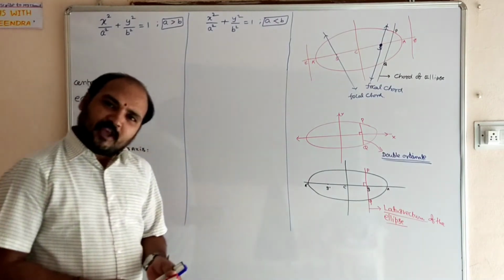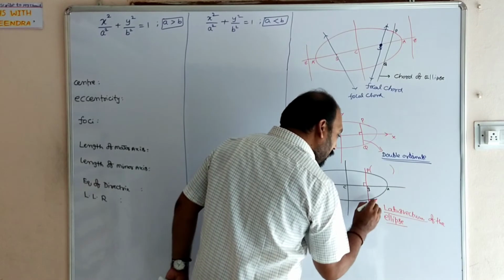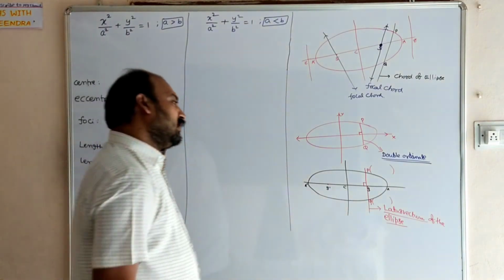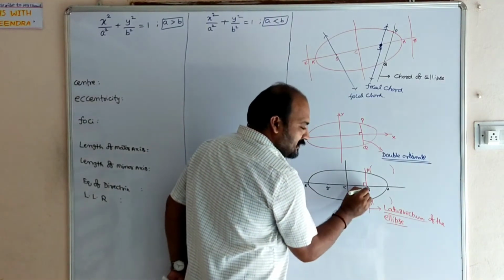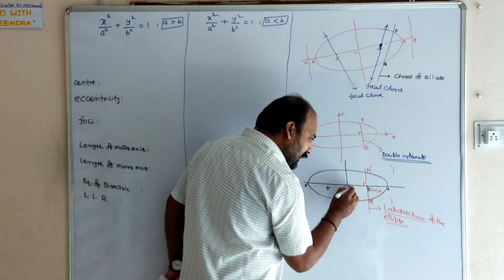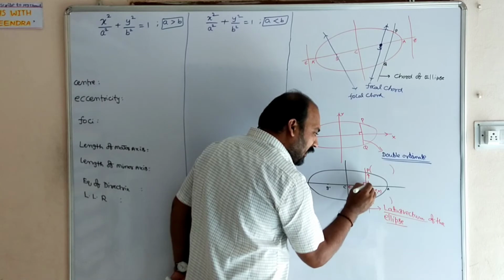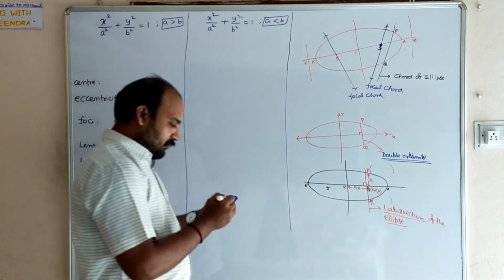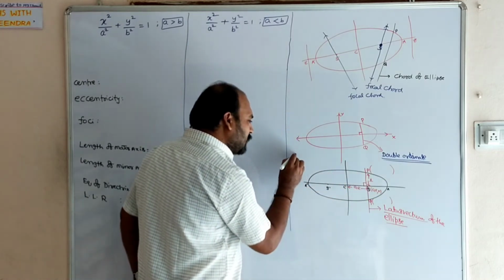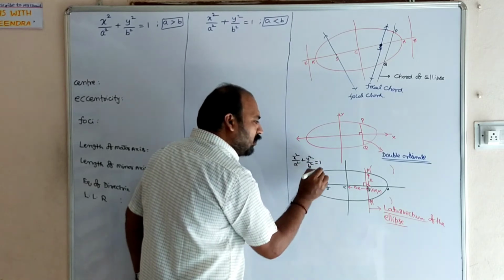And one more important thing, the coordinates of the latus rectum are very important. You have to remember. Why? Because S coordinates are AE comma 0 only, no? So from here to here it is AE units. But we don't know from here to here that length, which I am assuming as L. Generally, point P lies on the ellipse equation. Ellipse equation means x square by a square plus y square by b square equal to 1 only, no?